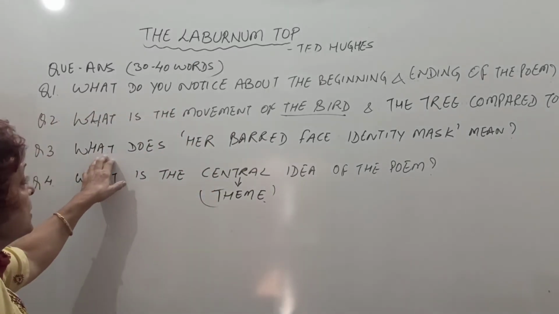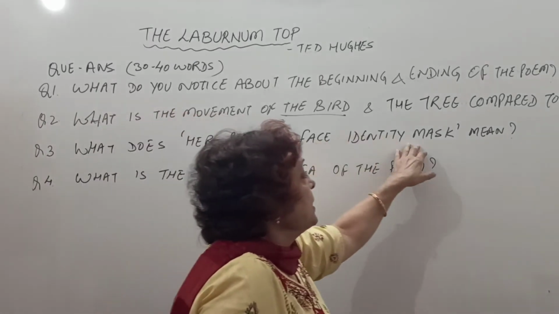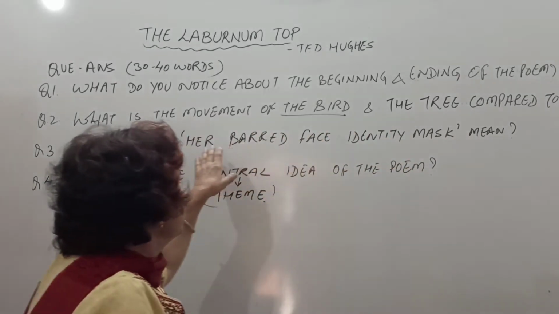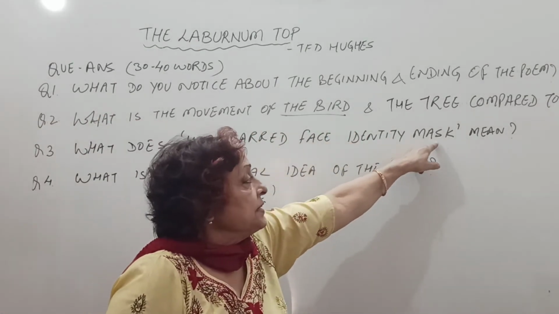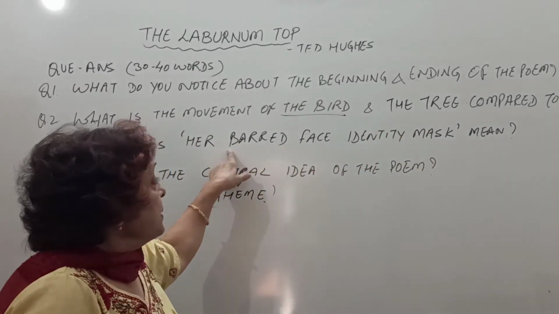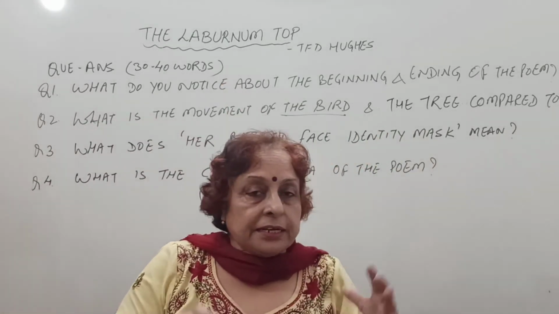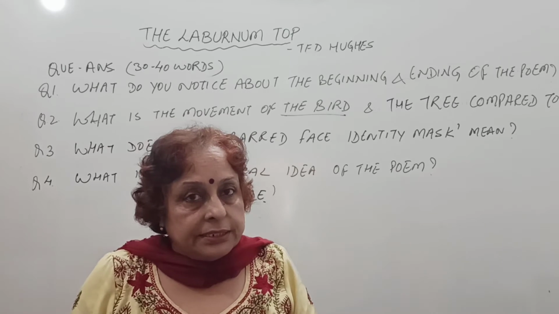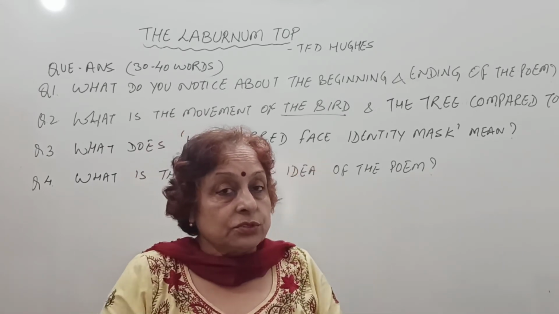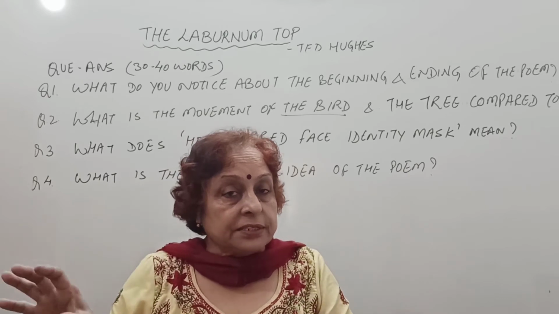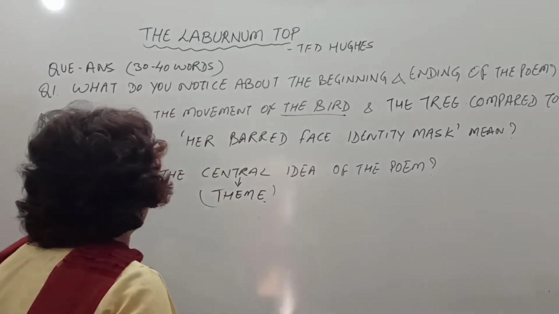The next is, what does her barred face identity mask mean? The bird has a barred face identity mask. Mask is a face cover. So we can say that the bird has stripes on its face and feathers, which is its identity. It looks like a barred face, stripes are there. So the striped face and feathers is its identity.